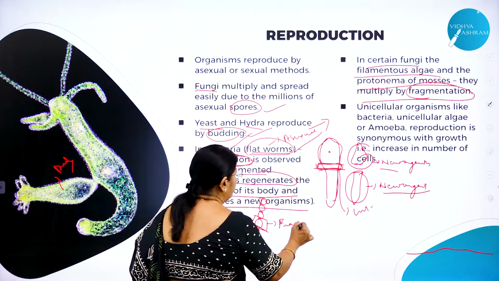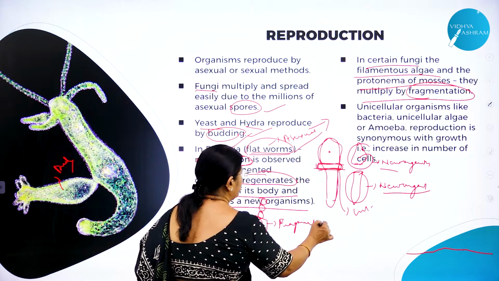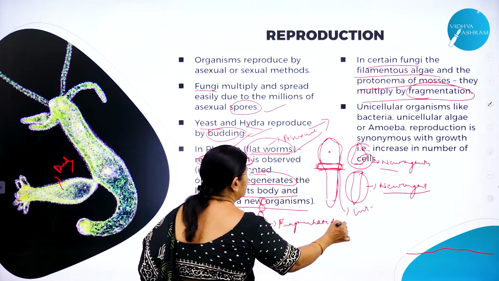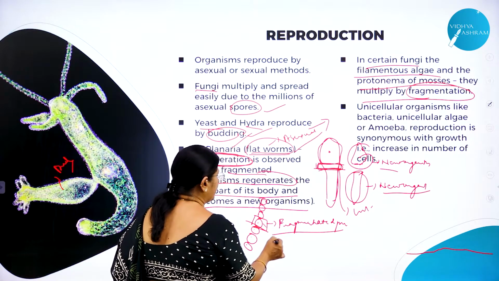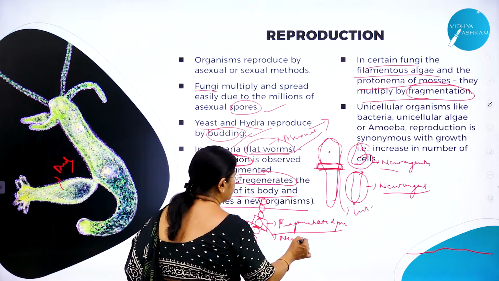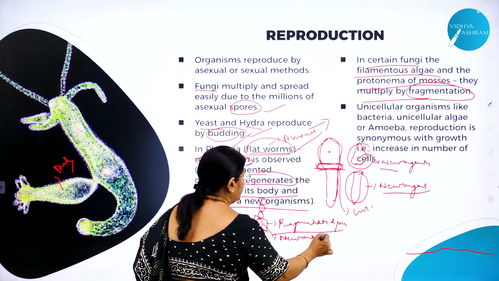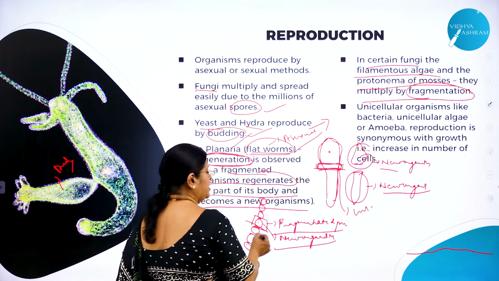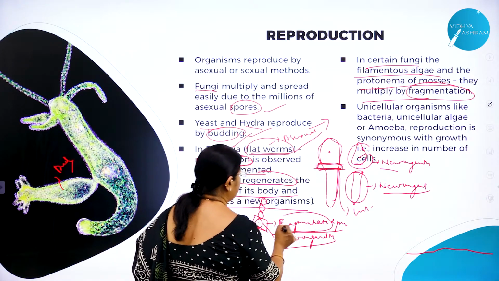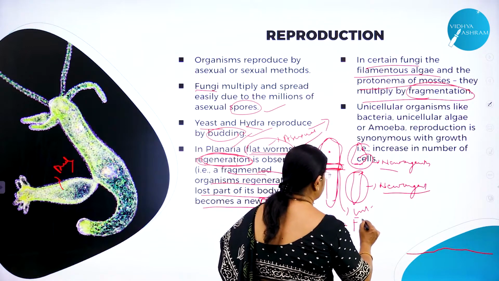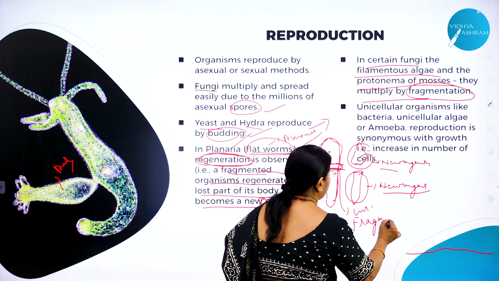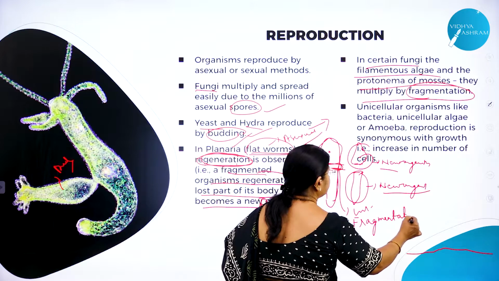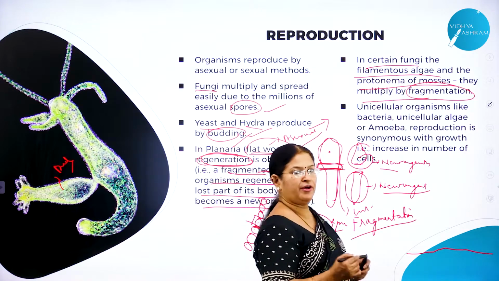Fragmentation. Fragmented piece. And this piece itself will develop into a new organism. So this mode of reproduction is called fragmentation. Hope you are following me, right?